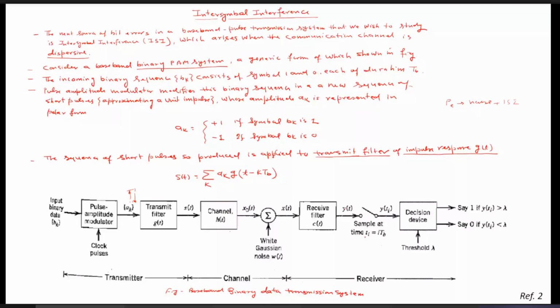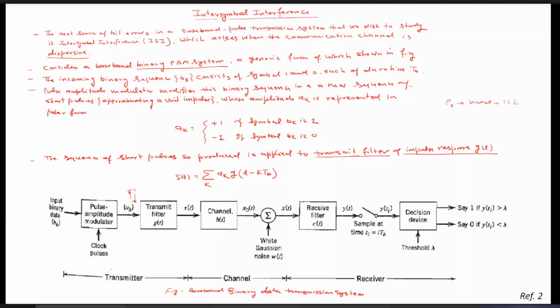And then that sample value gets compared with the predefined threshold level. How we choose the value of the threshold level we have already studied in the previous class. On the basis of that, this decision-making device decides whether 1 has been transmitted or 0 has been transmitted, depending upon whether y(t_i) is greater than lambda or less than lambda. So this is the whole block diagram of the baseband binary data transmission system.